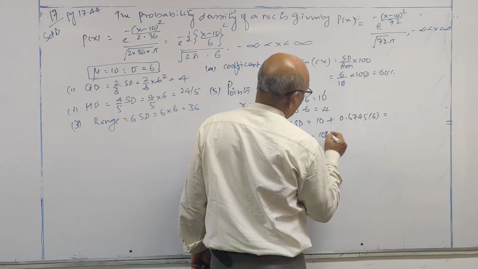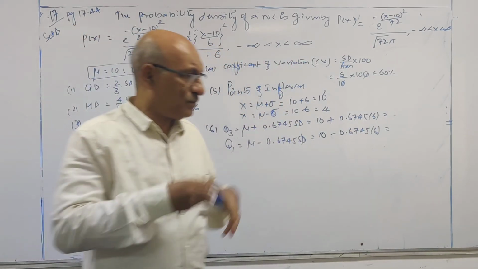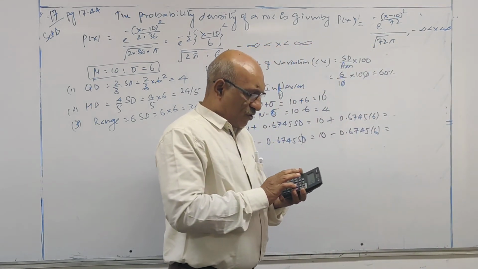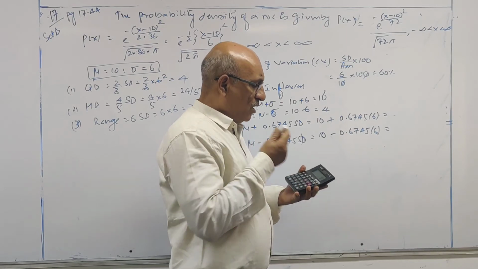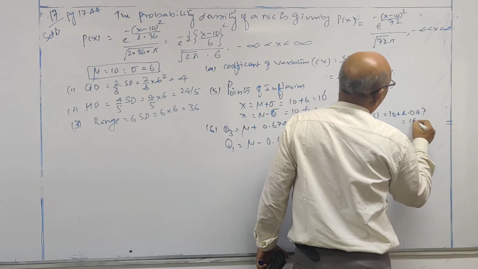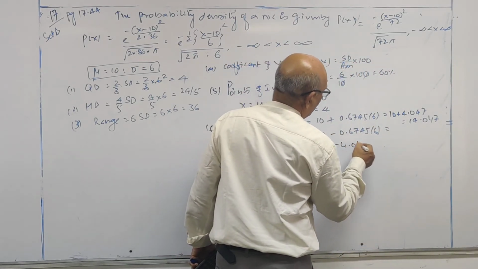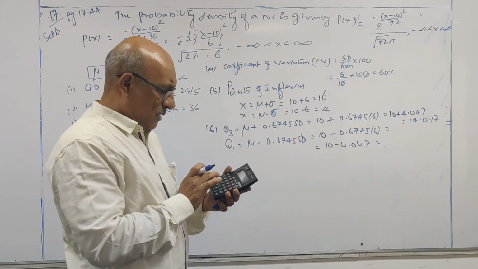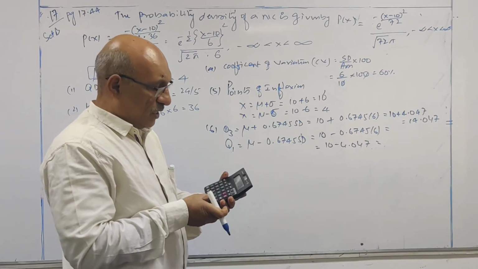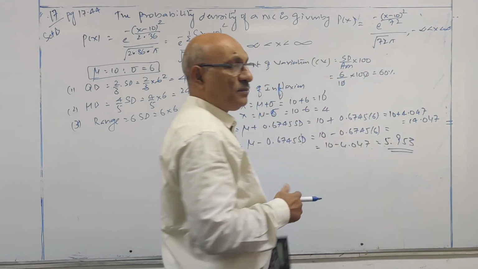This is 10 minus 0.6745 into 6, which is 4.047. 10 plus 4.047 is 14.047. 10 minus 4.047 is equal to 5.953. Okay.